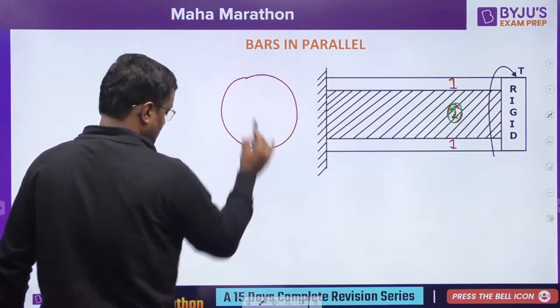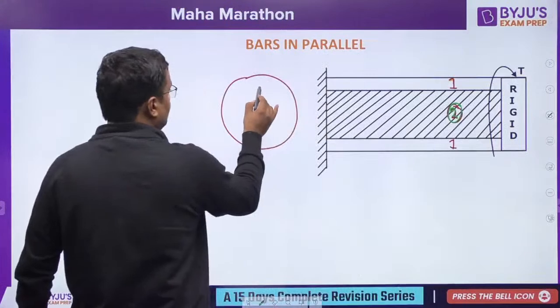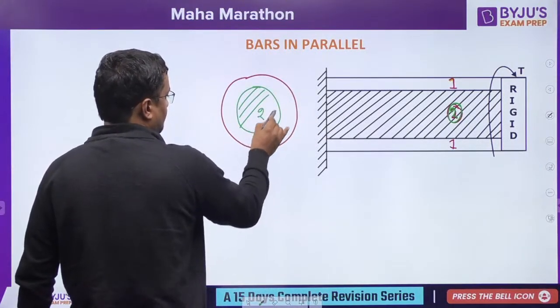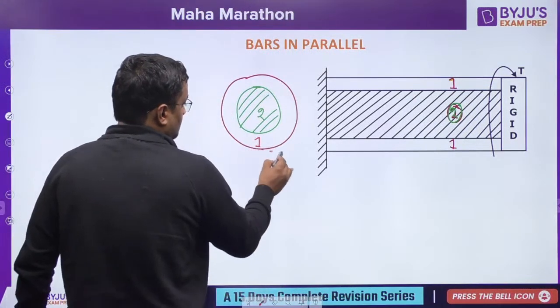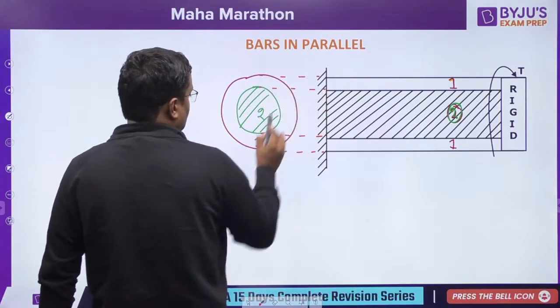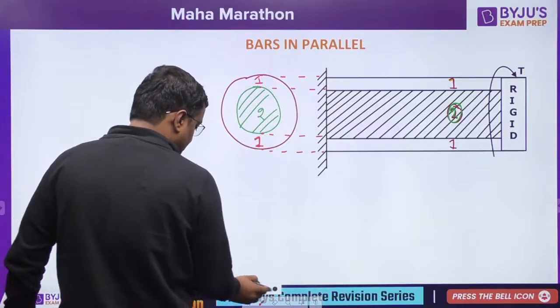This is first one, and that is second one. And that is first one. Okay, that is first one here, and some torque is applied.